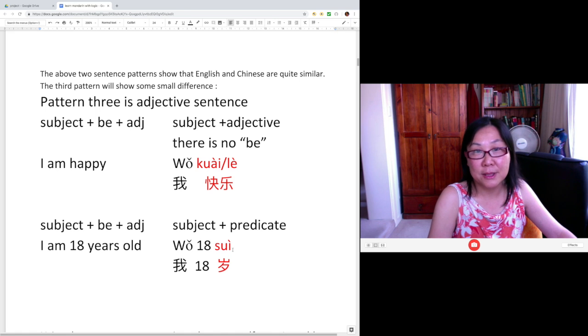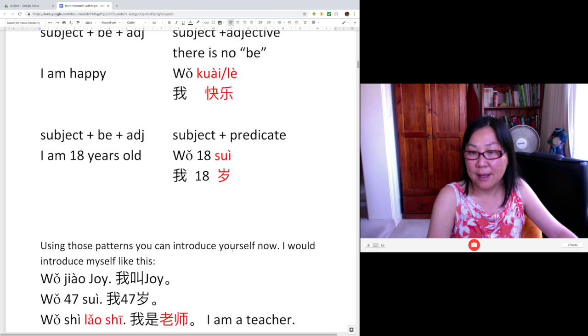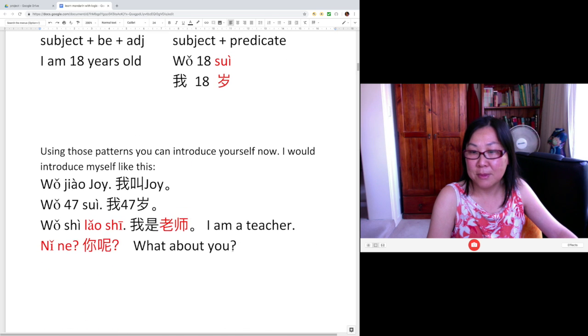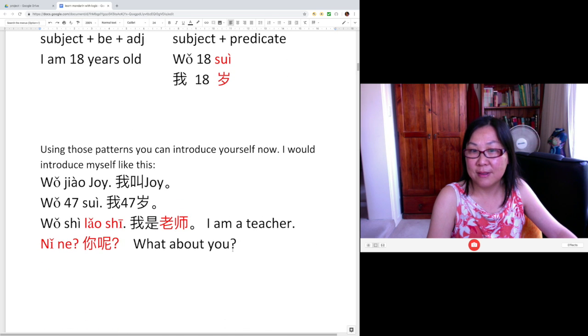Anyway, here we go. We have learned 3 sentence patterns. I'm going to give a little conclusion as a self-introduction, because we have learned all the sentences needed for a simple self-introduction.